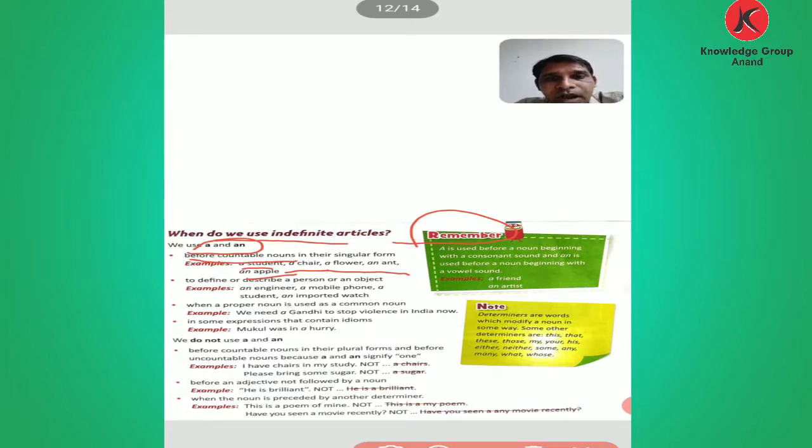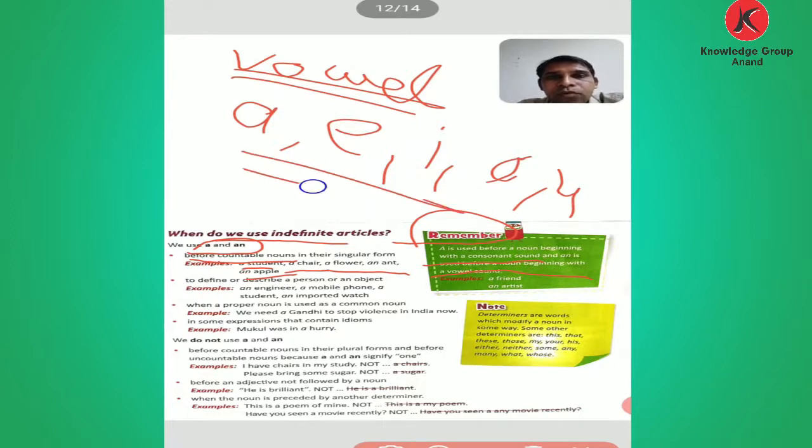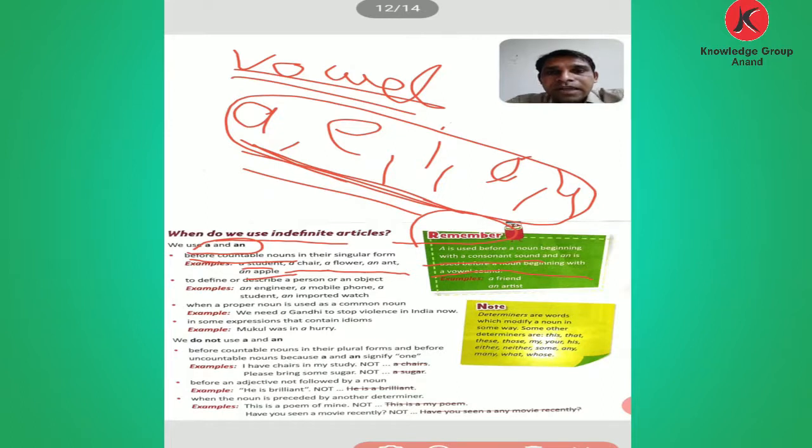Now remember: a is used before a noun beginning with a consonant sound, and an is used before a noun beginning with a vowel sound. The vowels are A, E, I, O, U. These are the five vowels. If the sound created is a vowel sound, then we put an.